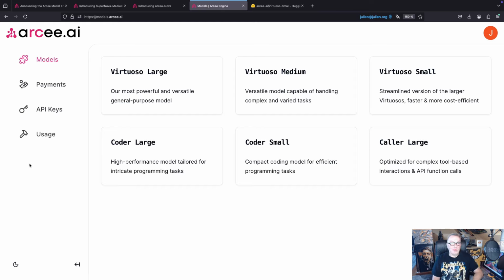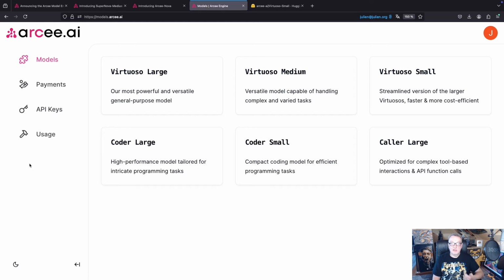So what models are available today? We have three different models. We have Virtuoso, Coder, and Coder. Virtuoso is a general purpose model for conversational apps. It comes in three sizes: large, medium, and small. Coder, as you would expect, is a code generation and code conversation model.